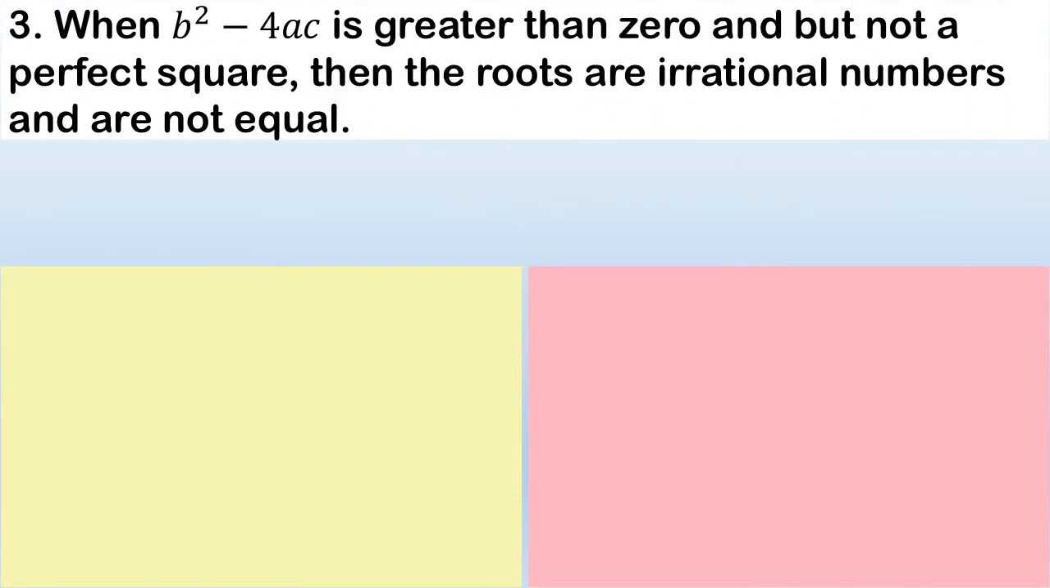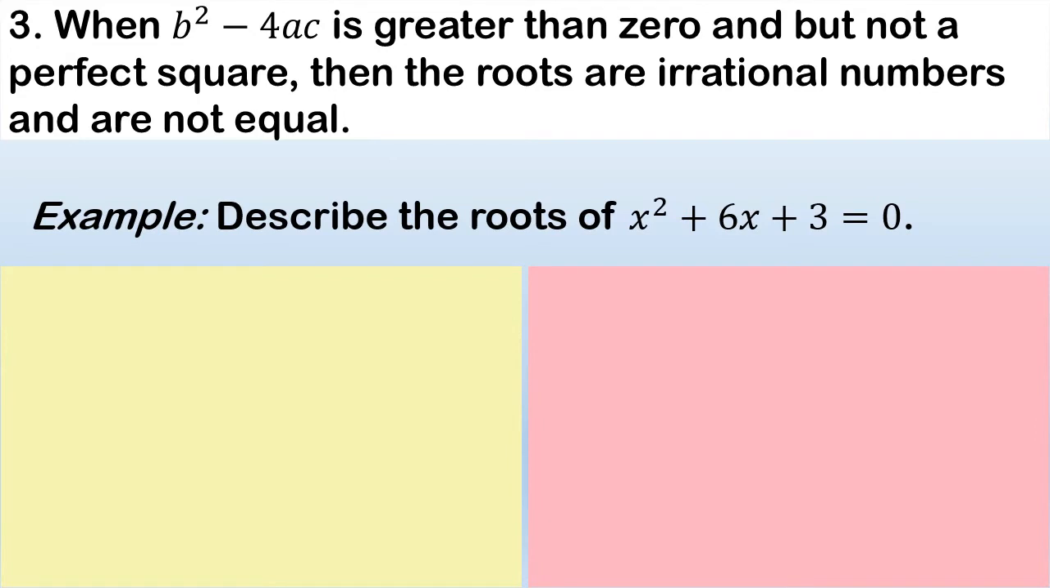Next, let's proceed. Number 3. When b squared minus 4ac is greater than 0, but not a perfect square, then the roots are irrational numbers and are not equal. So, it means our roots will be irrational when the value of our discriminant is not a perfect square. Okay, so let's identify if it is true.